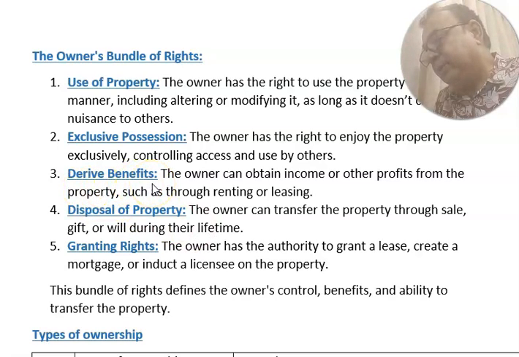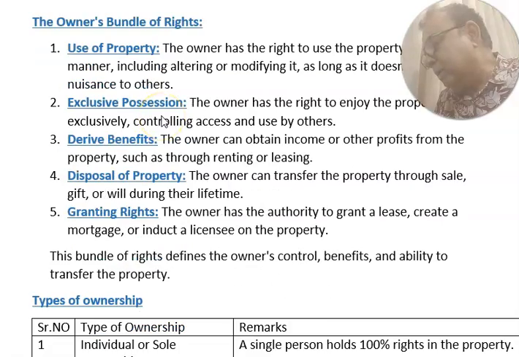The owner can obtain income or other profit from the property, such as through renting or leasing. Disposal of property. The owner can transfer the property through sale, gift, or will during their lifetime. Granting rights. The owner has the authority to grant a lease, create a mortgage, or issue a license on the property. This bundle of rights defines the owner's control, benefit, and ability to transfer the property. These are the ownership bundle of rights.